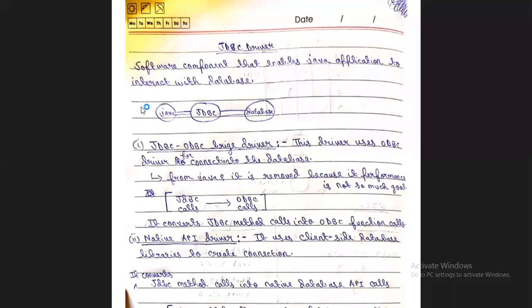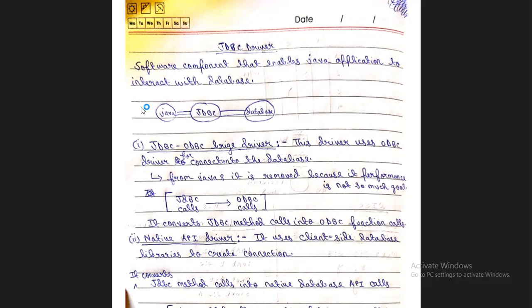Next, there is the native API driver. Now, what is the native API driver? It uses client-side database libraries to create a connection.